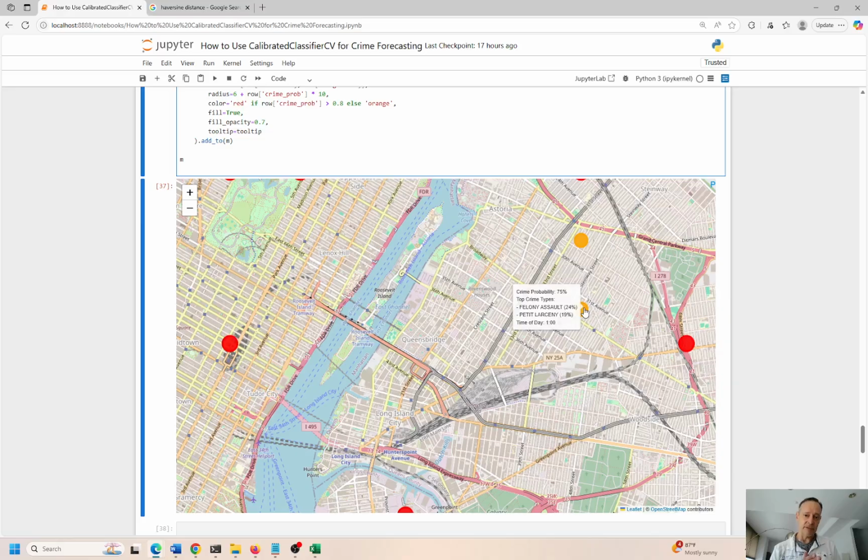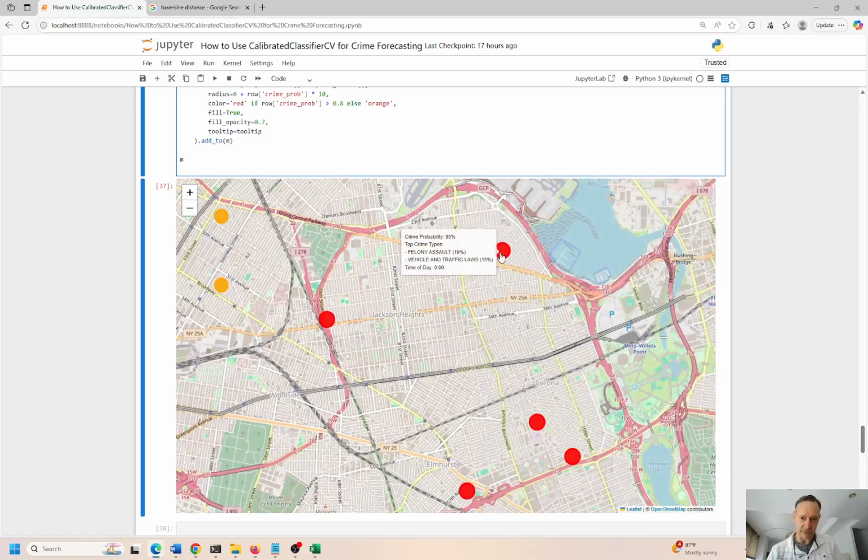So here we see 75% chance of crime. This looks like Astoria, 24% and 19%. So this looks like if that was 20, that would be 44 minus 1 is 43%. Between those two, 75% overall in time of day, 1 o'clock in the morning. That one is 1 a.m. This is 0, 100 hours. So we should get that time thing fixed. This is 1 o'clock,